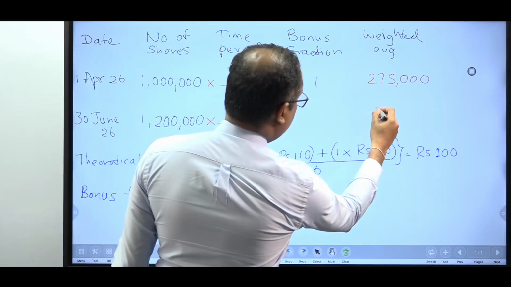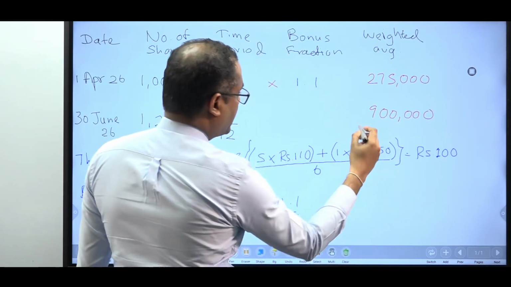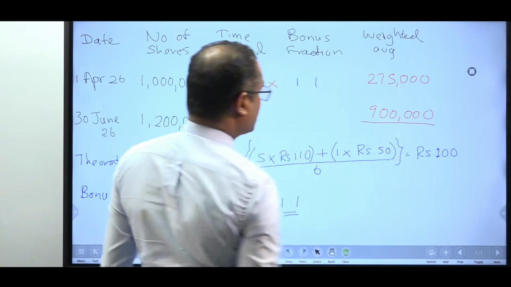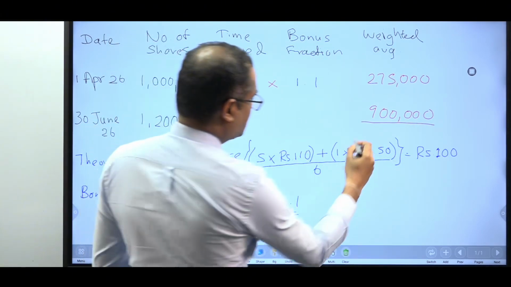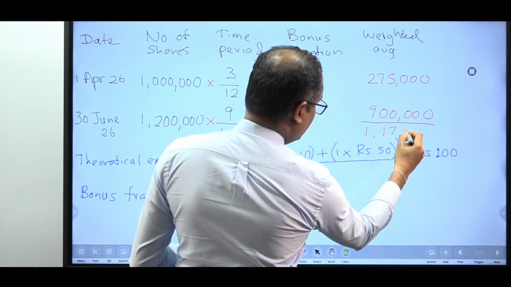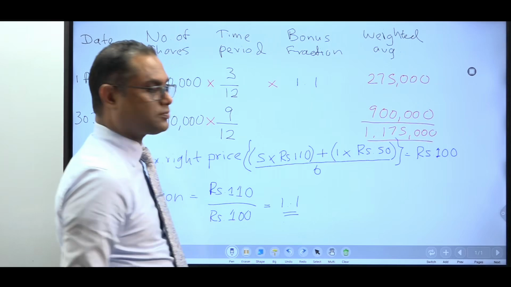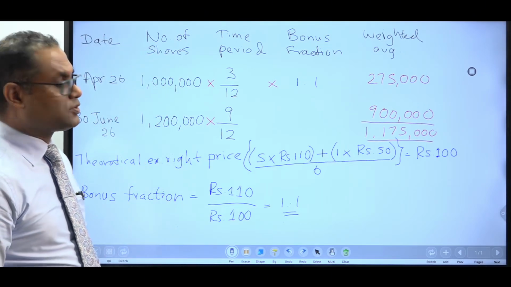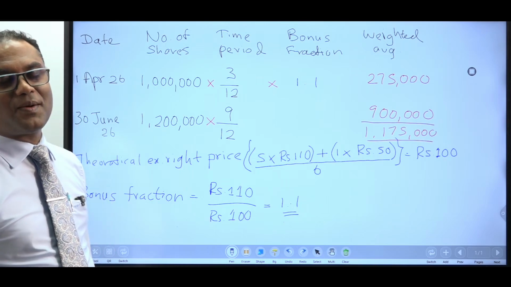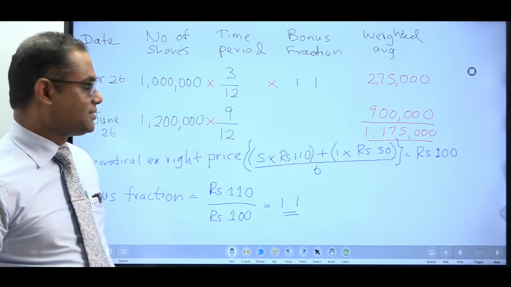How much? 900,000. Then what do you do? 275,000 plus 900,000. What is your weighted average number of shares? 1,175,000. So this is your weighted average number of shares in the basic EPS computation.